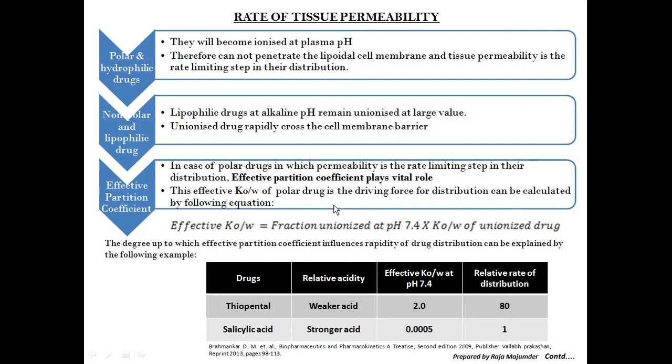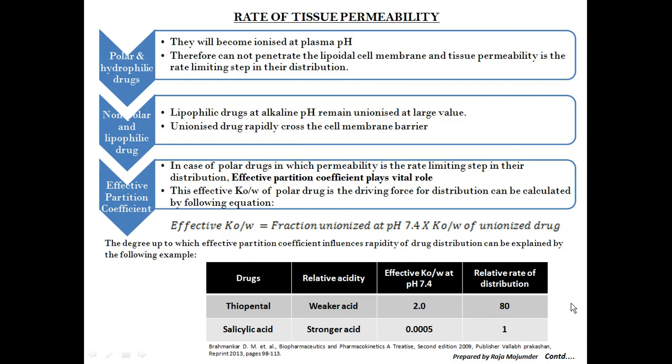By multiplying that, we can get its effective partition coefficient. According to the example over here, when the effective partition coefficient is higher than 1, like near about 2.0, it shows that the relative rate of distribution is 80. But in the case of weaker acids, like the thiopental drug, they have a more distribution nature as compared to the strong acids, because the strong acids' effective partition coefficient is much less, and that's why their rate of distribution is 1.